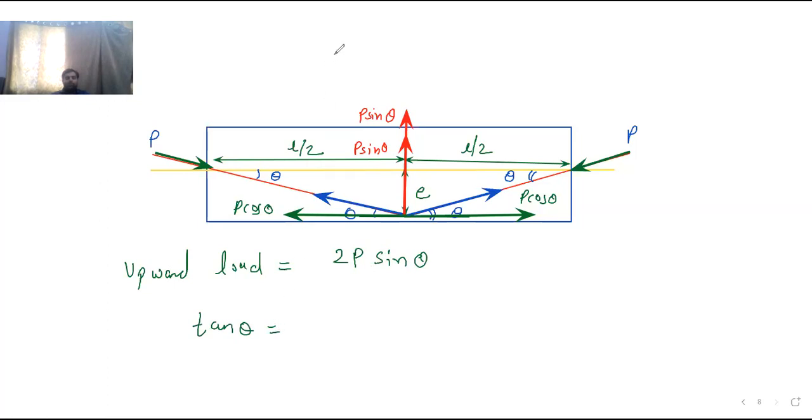Tan of theta is equal to what? It is opposite side. See, this angle is theta. Opposite side, that is E, divided by, what is the adjacent side? This is the adjacent side, which is L by 2.